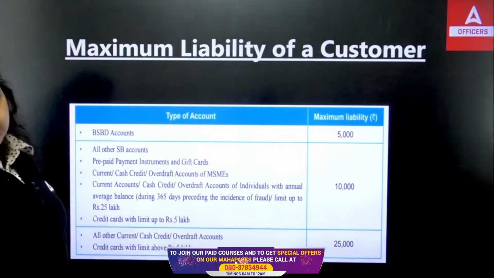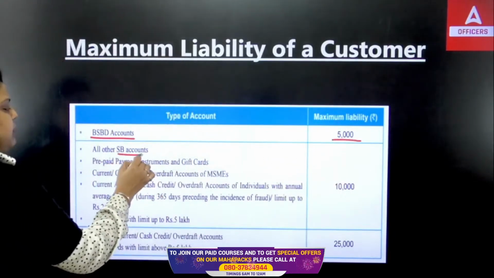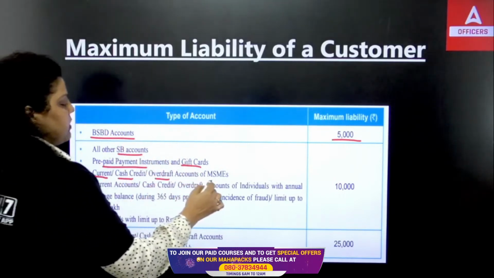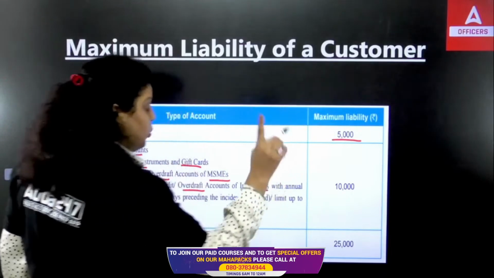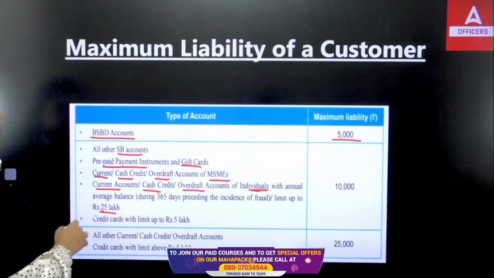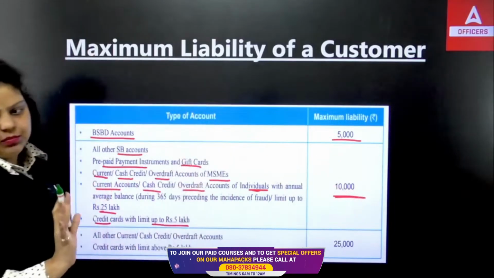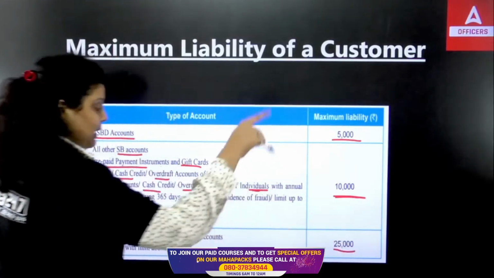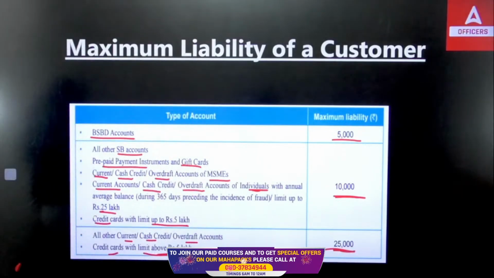The maximum liability of a customer we are talking about. In case of a BSBD account, it is 5,000. In case of all savings bank accounts, prepaid payment instruments and gift cards, current, cash credit, overdraft accounts of micro, small, medium enterprises, current account, cash credit, overdraft account of individuals with annual average balance, that is limit up to 25 lakh, and credit cards with limit up to 5 lakh, they all have a maximum liability of 10,000. All other current, cash credit, overdraft accounts will have 25,000, plus credit cards with limit above 5 lakh will also have a maximum liability of 25,000.